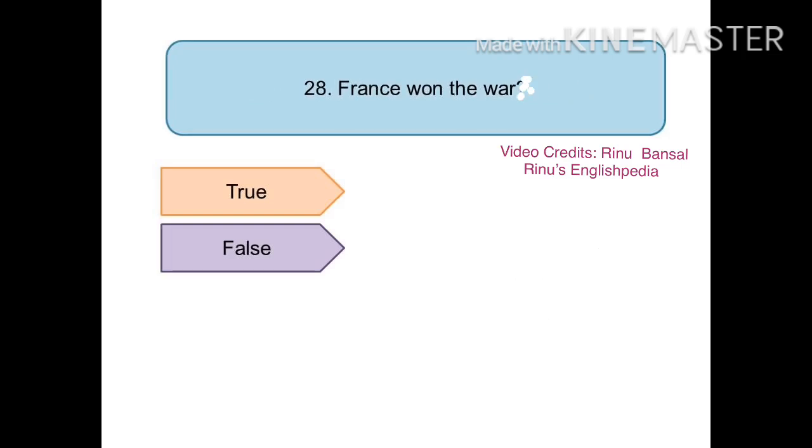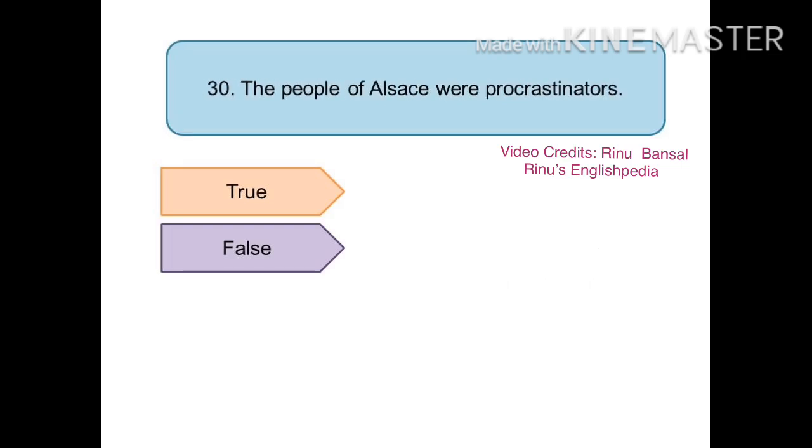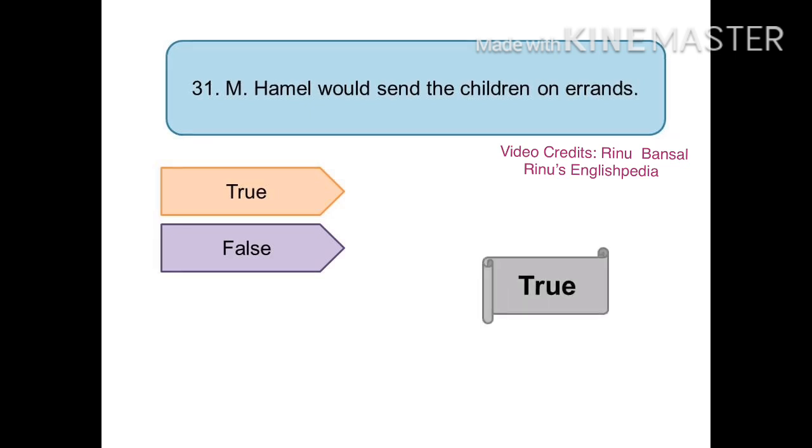The next statement is, France won the war. And the right option is false. France lost the war. The next statement is, the edict was a thunderclap for France. And the right answer is true. The next statement is, the people of Alsace were procrastinators. Procrastinators means people who put off their work. And the right answer is true. They were procrastinators. The next statement is, Monsieur Hamel would send the children on errands. And the right answer is true.